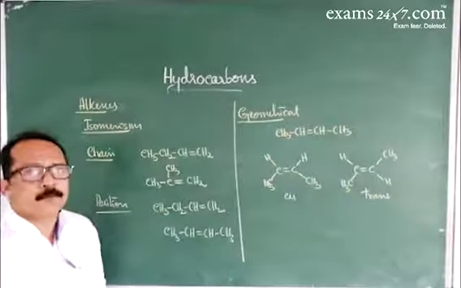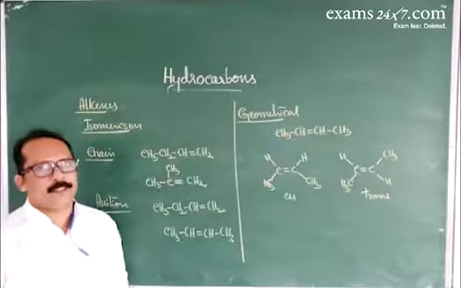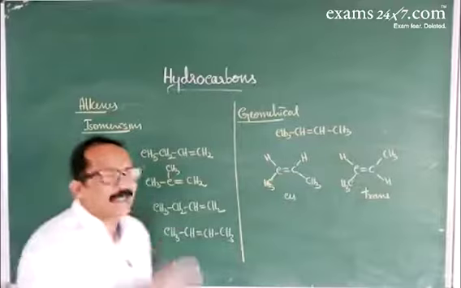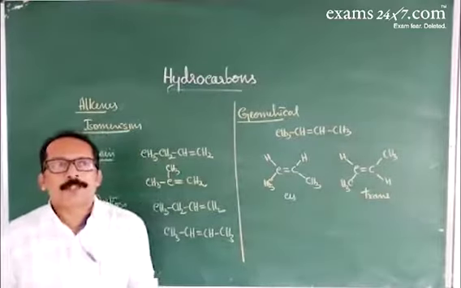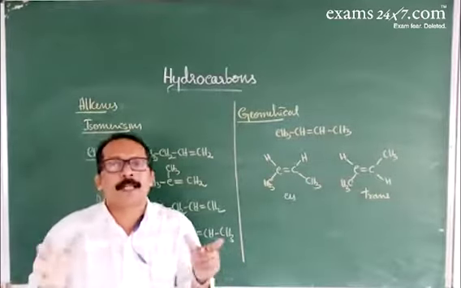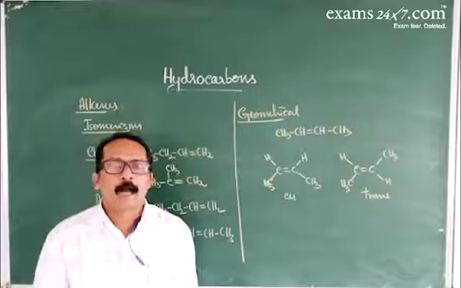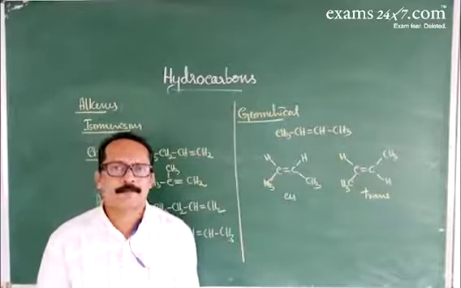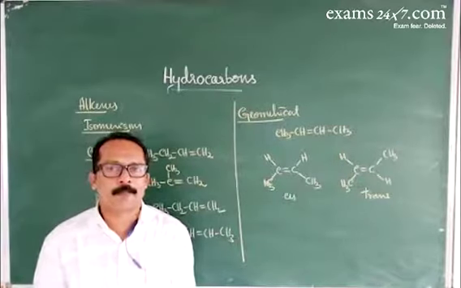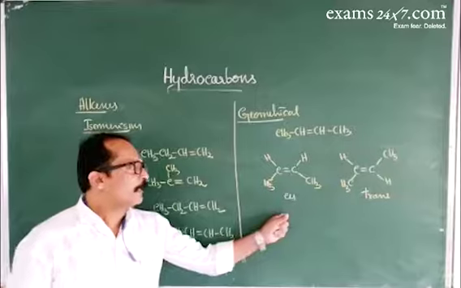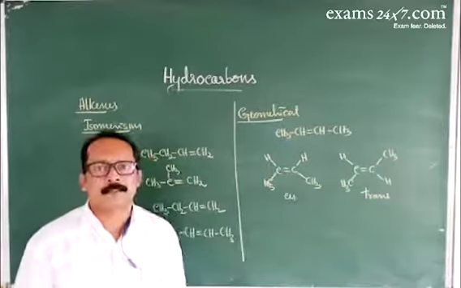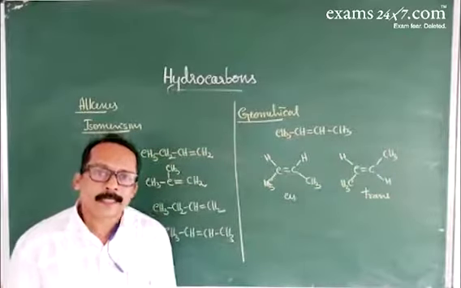Okay. Next, about the EZ nomenclature. When four different groups are attached to the unsaturated carbons of the carbon to carbon double bond, in such cases we cannot designate it by cis and trans. So we are going for EZ nomenclature.